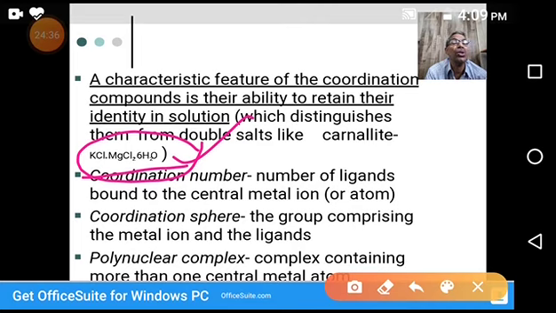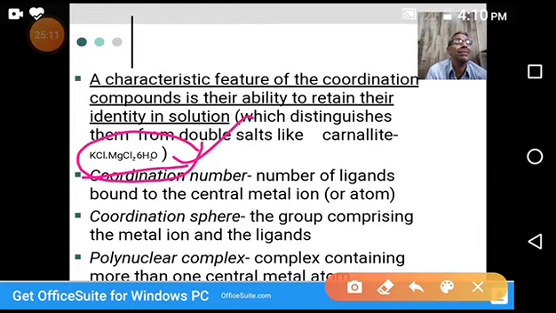When a coordination compound is dissolved in water or any other solvent, it also forms one or more types of ions, but it gives fewer ions compared to double salts. In double salts, all possible ions are formed and exhibit all properties of all constituent ions. In coordination compounds, they don't exhibit each constituent ion's property.